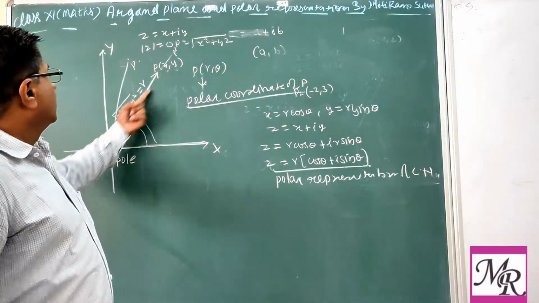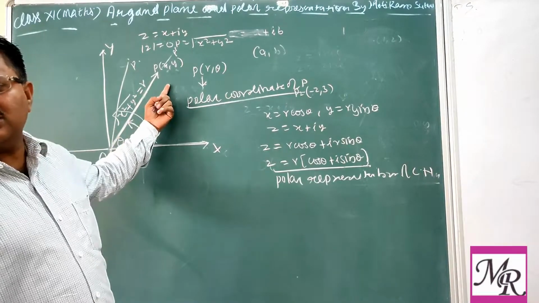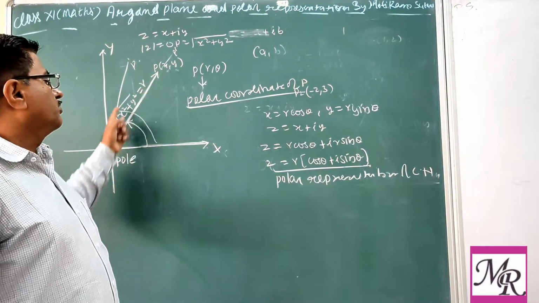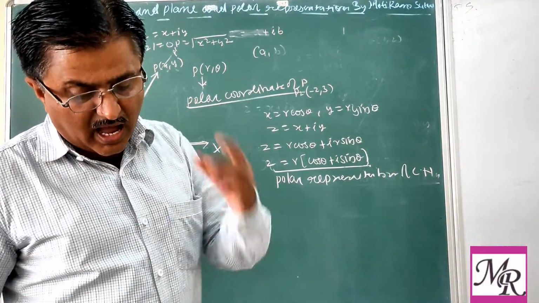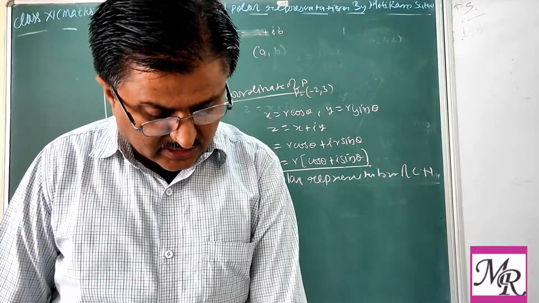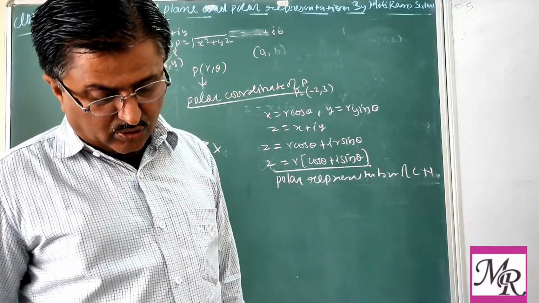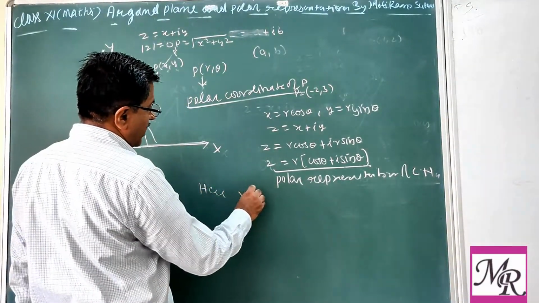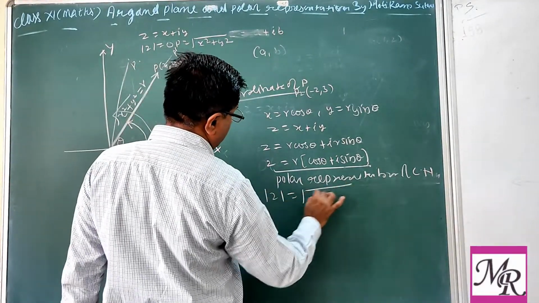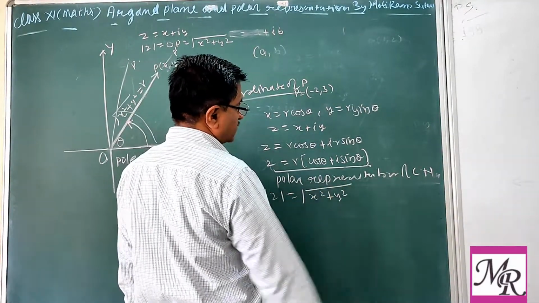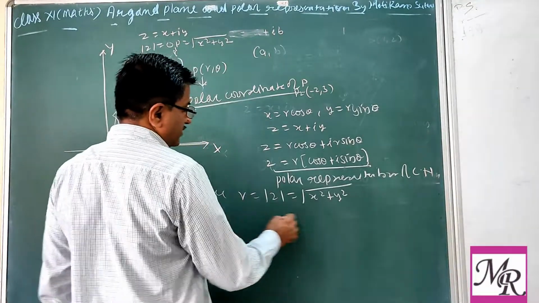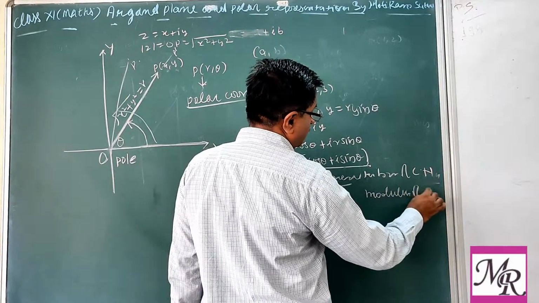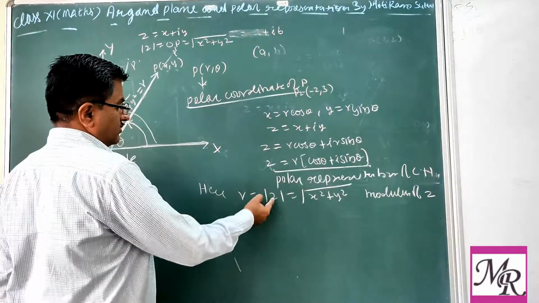What is r? That is the modulus of the complex number. Theta is the angle formed by this OP with the positive direction of the x-axis. Is this clear? Separately write here, r, that is mod z, is equal to root of x square plus y square, and this is the modulus of z, or you can say mod z.